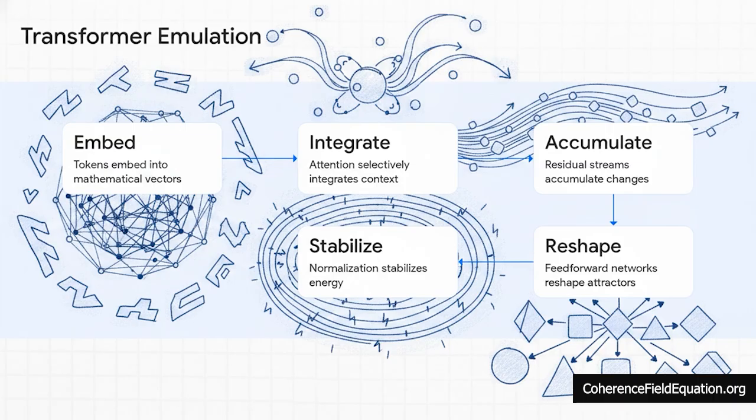Step 3, residual streams accumulate these changes without erasing the past. Step 4, feed-forward networks act locally to reshape the data into clear categories, or attractors. And finally, Step 5, normalization steps stabilize the computational energy so the whole system doesn't just overload. When you put it all together, this sequence generates classical computational coherence all the way across the depth of the